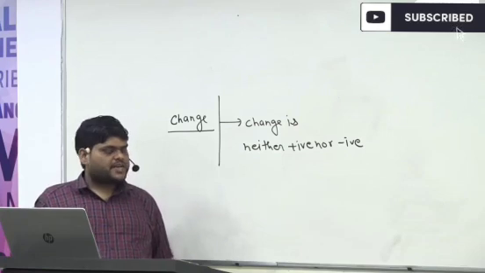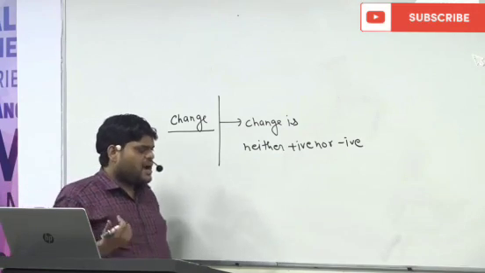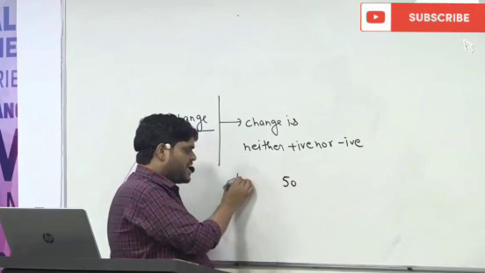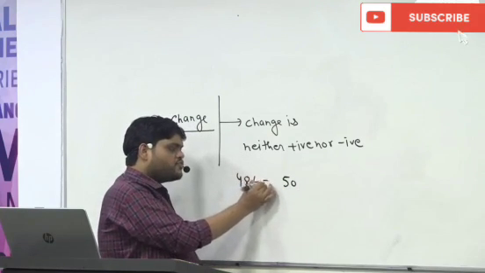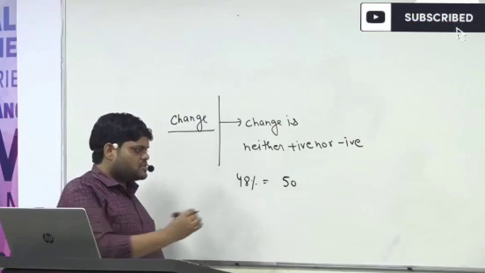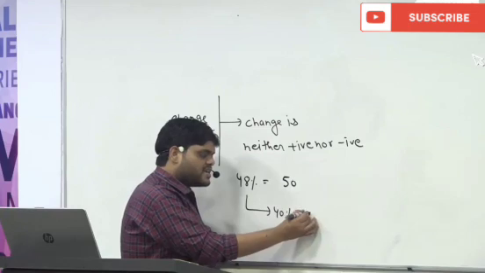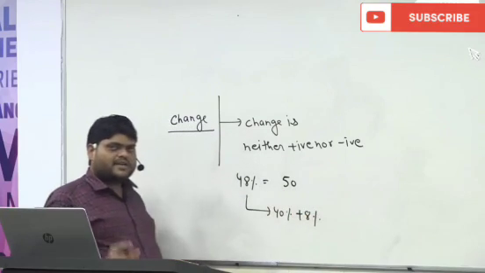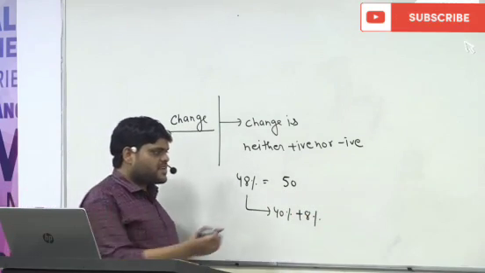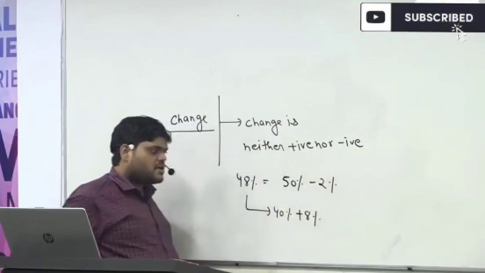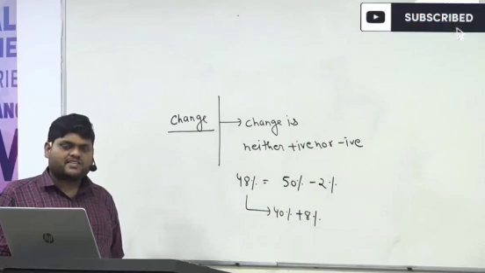Explain the minus method of percentage again. Okay. What is the minus method? Suppose we have to find out 48%. One way is simply to find 40% plus 8%. But what is the best way? The best way is 50% minus 2%. And why 50% minus 2%?